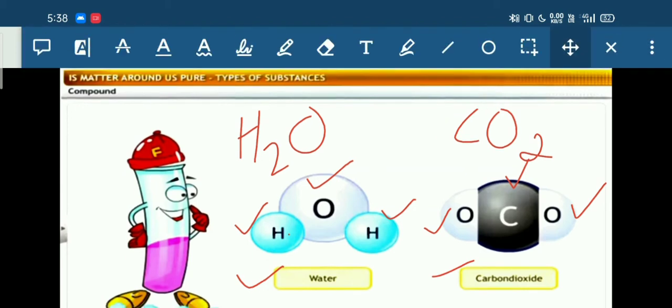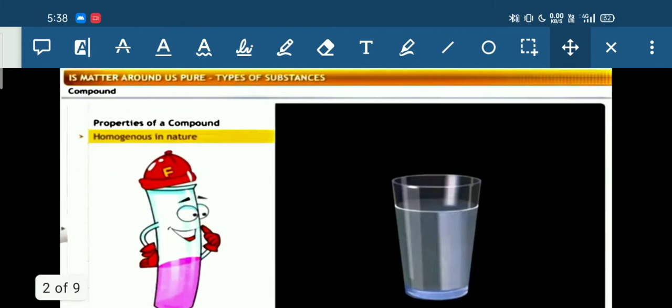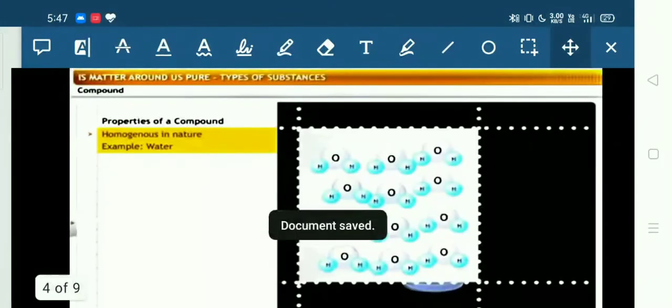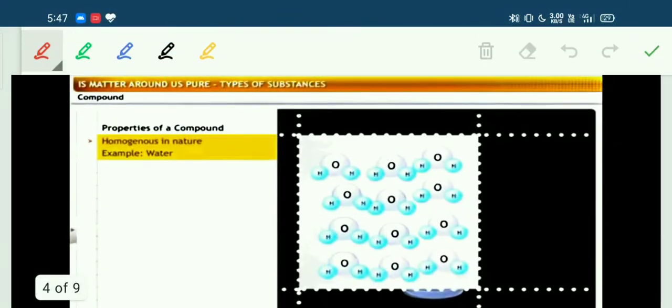Let's study some of the particular properties of compounds in order to have a better understanding of the topic. So the first property is that compounds are homogeneous in nature, which means they have identical properties and a uniform composition throughout.